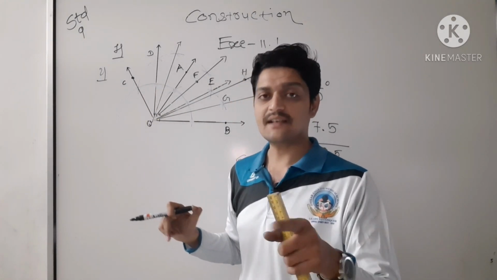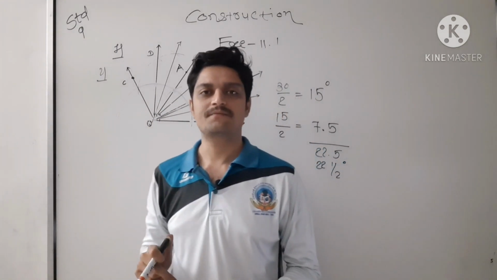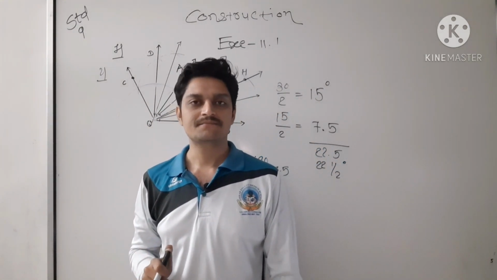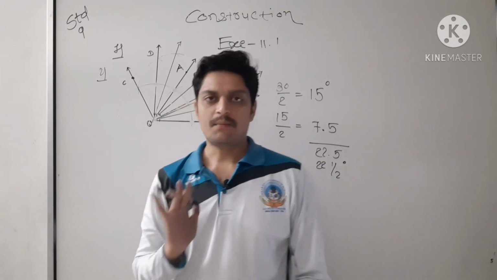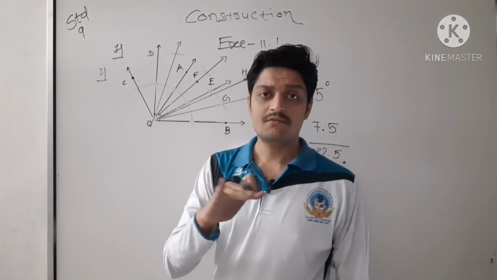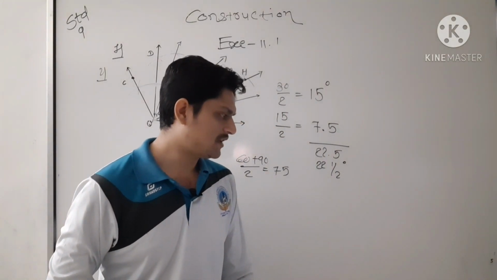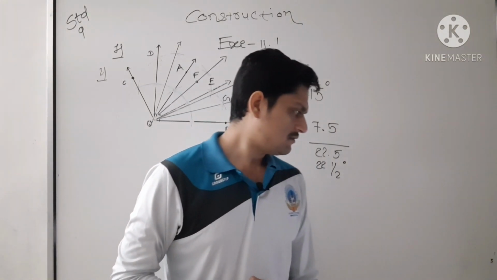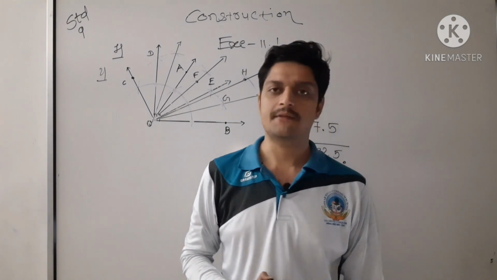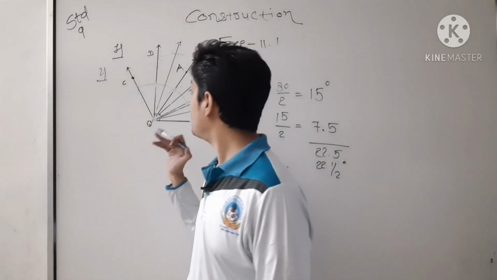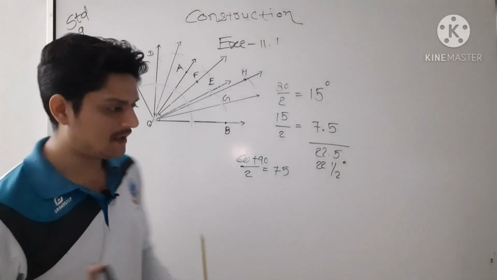In defense, I told you, it's called knot. So 105 you will get. So you are able to find it. I will not perform that thing here. And the last one, 135. That you people can do.